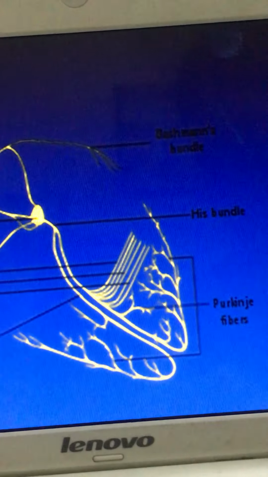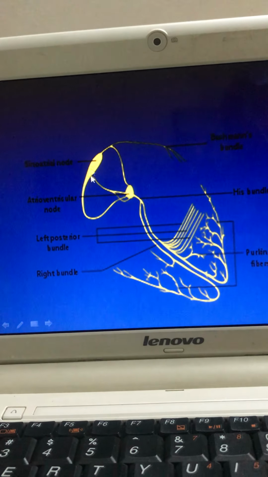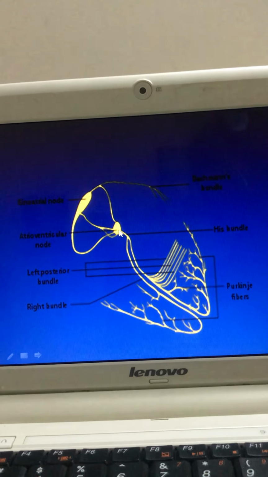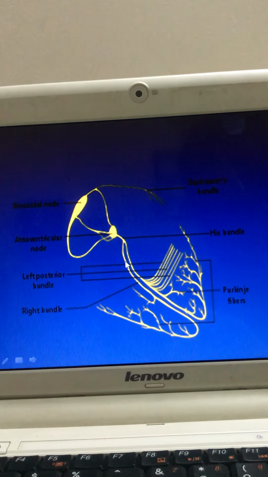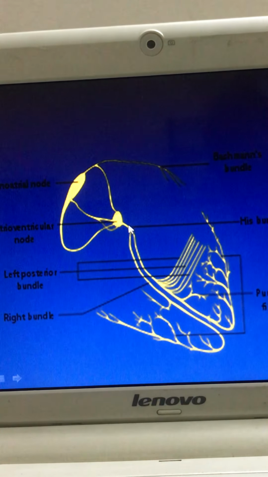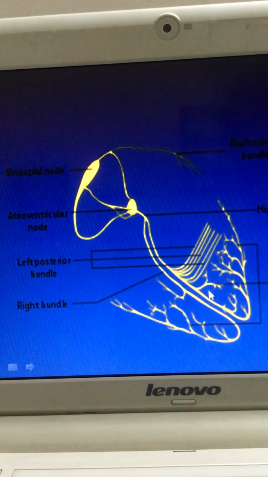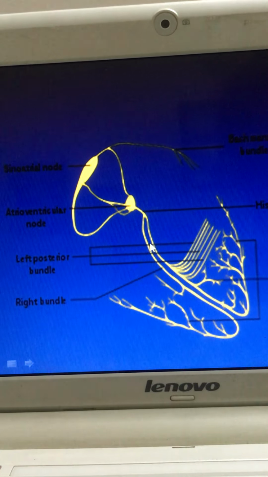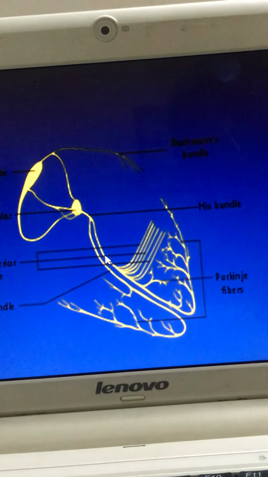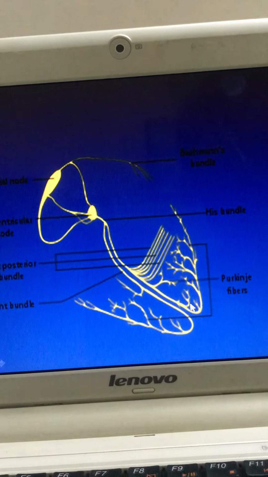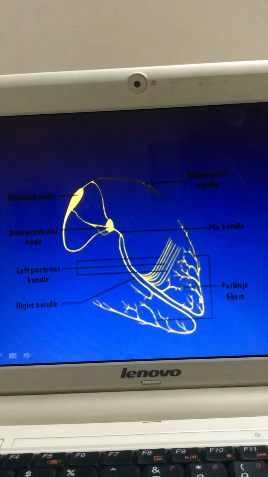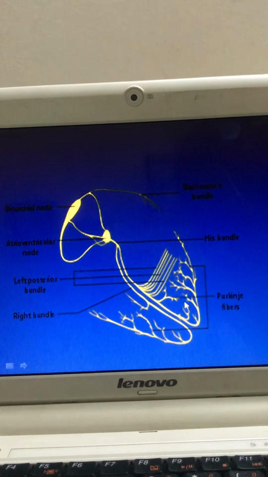This is a nodal problem, a problem in the AV node and atrioventricular pathway. This is the atrioventricular block, then the bundle of His block, and then the hemiblock or left bundle branch block. It is of two types, anterior and posterior.